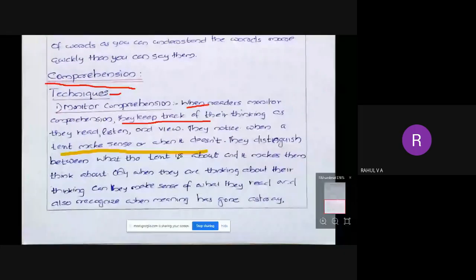So what does monitor comprehension mean? When a reader monitors comprehension, they keep track of their thinking.